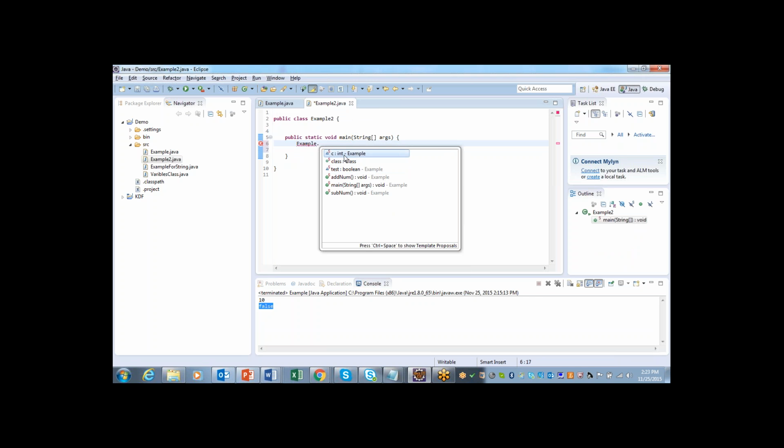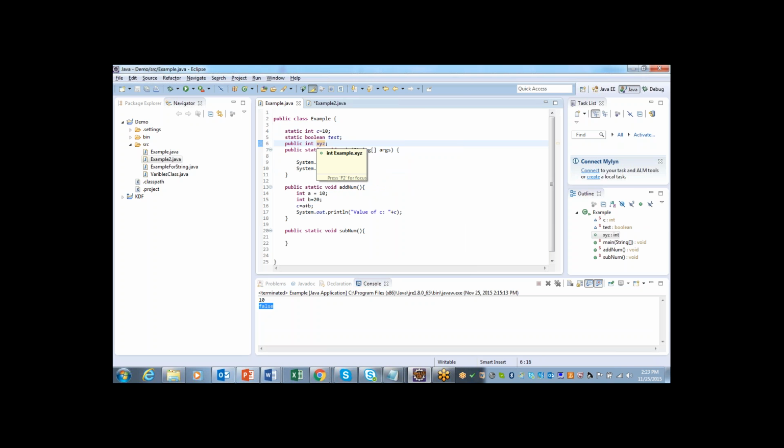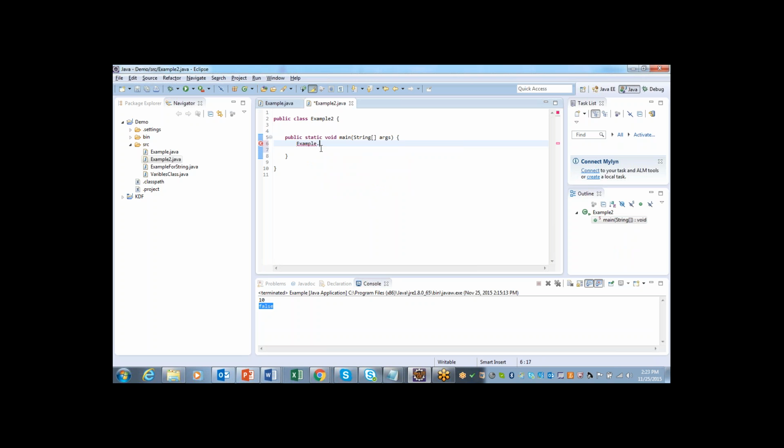static variable which is having the static keyword, you can see that here, C is a static variable, test is a static variable, but I have defined one more variable called xyz where I don't have the static keyword, so that is not available here.